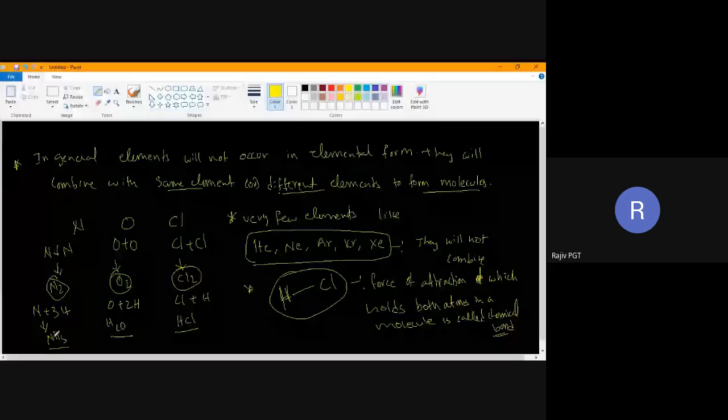There is some force of attraction between hydrogen and oxygen. Because of that force of attraction, these hydrogen and oxygen are together. There is some force of attraction between nitrogen and hydrogen. Because of that force of attraction, nitrogen and hydrogen are together. That force of attraction is called as chemical bond. Bond means nothing but force of attraction. Understood now?